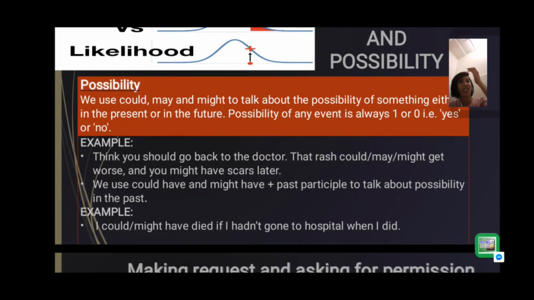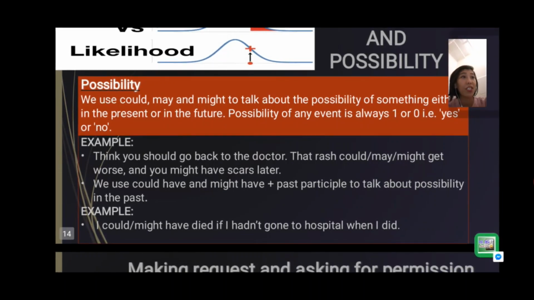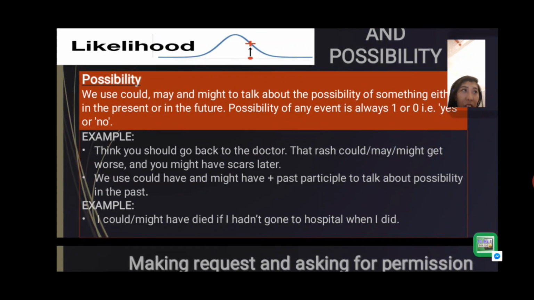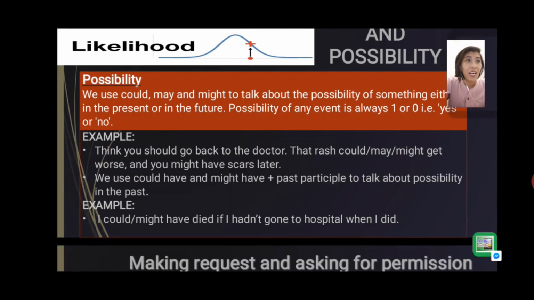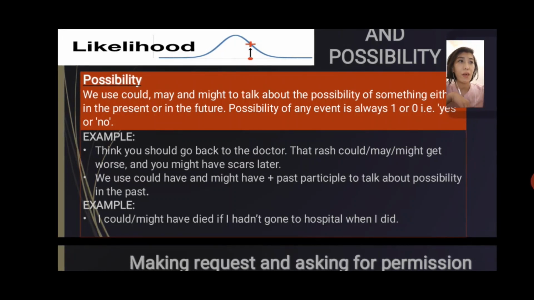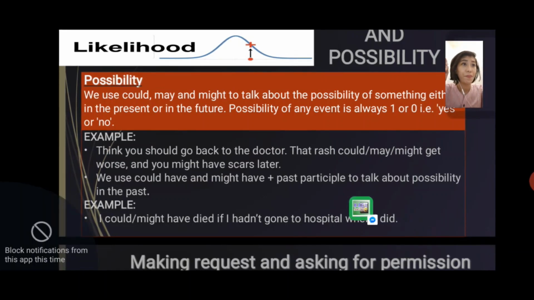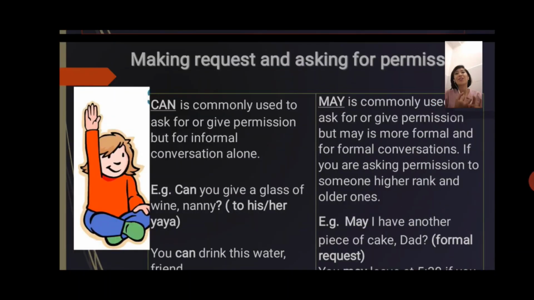While probability describes something that might occur, the chance that something might happen, the term probability is used in mathematics as a ratio as well. In the strictest sense, the word probability may refer to something with a greater chance compared to possibility. Can is used to ask for or give permission, or for informal conversation alone.